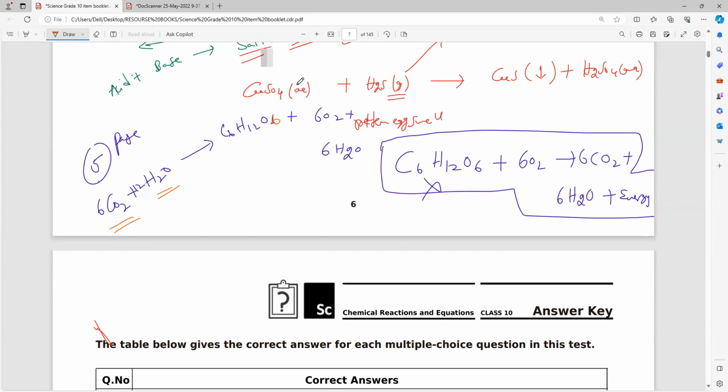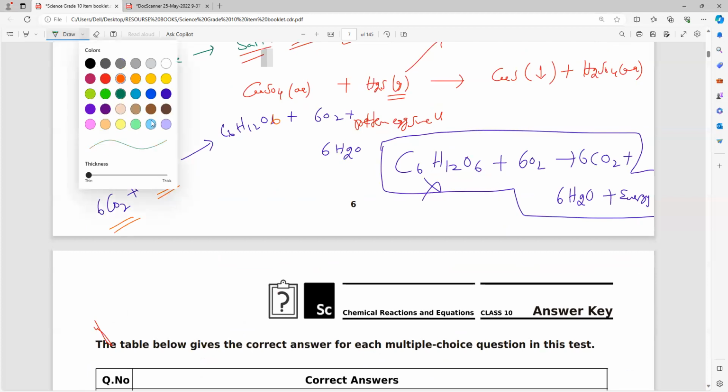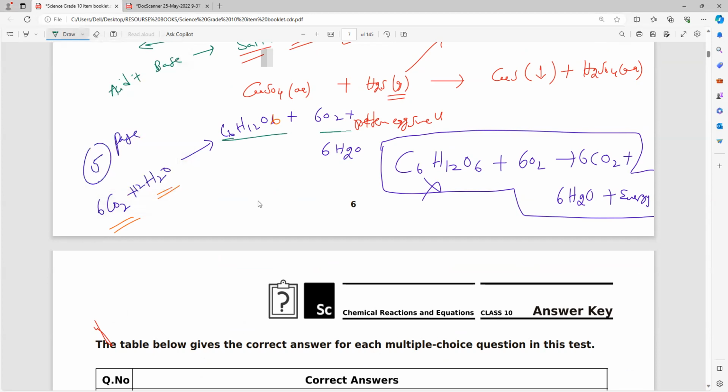Do you understand? Do you understand, Hari? Keep it in mind. Decomposition means there must be a single reactant and more than one product. Of course, here more than one product is coming, but no single reactant. Do you understand, Hari? Clear? Do you understand what I'm saying, Hari? Keep it in mind, the main definition should not be missed.